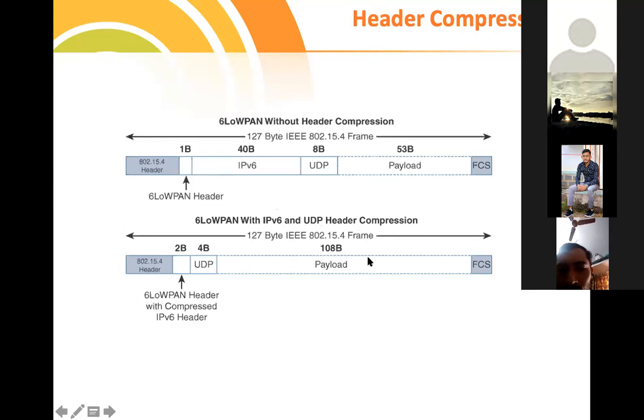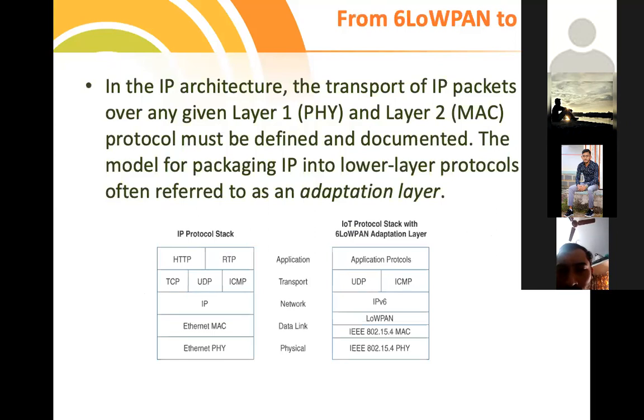So how do we select whether we need header compression or not? Again, come back to the previous diagram. If we want to transmit the data to the internet or through the internet, then we must incorporate IPv6 plus UDP compression. If it is only a local or private area network, WPAN, wireless private area network, then there is no need for that setup.